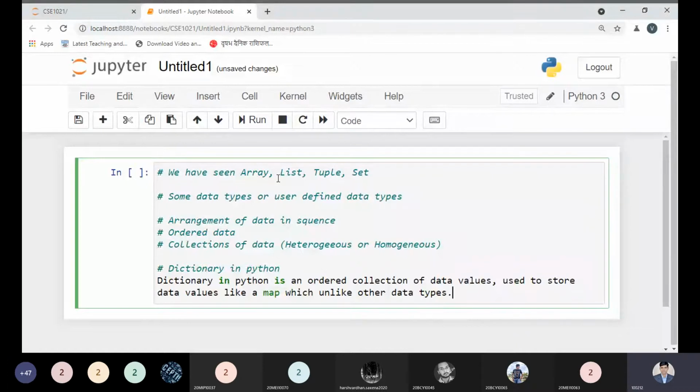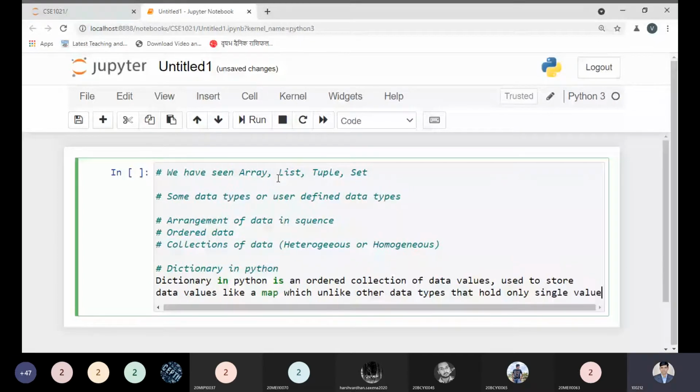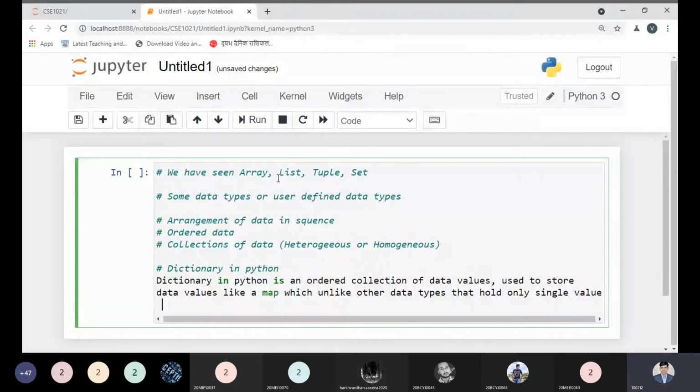It holds only a single value as an element. So this is my first point.